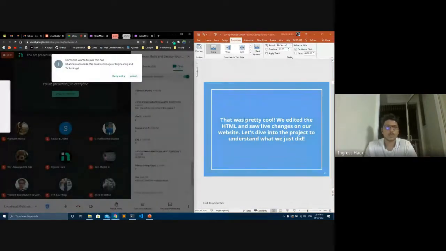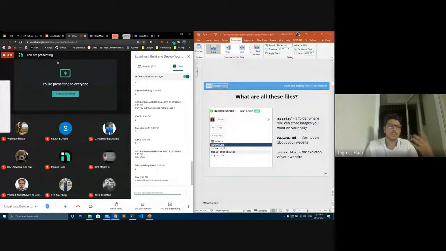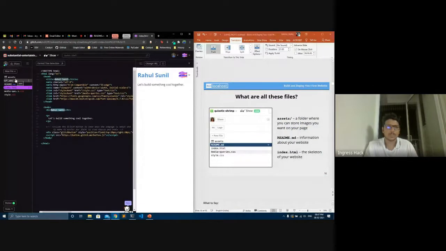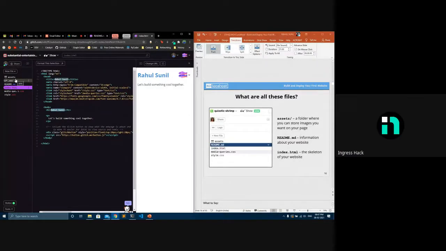Now moving on to what's there on the side, what all files are there. Then I'll explain more about what is in each file. So mainly there is an asset file. The asset file contains all the assets like images, media, videos, or fonts and all those things. Whatever you want to put that is an image or a video, we store it in an asset file. It's a very good way to structure a website so that it's organized and not cluttered.